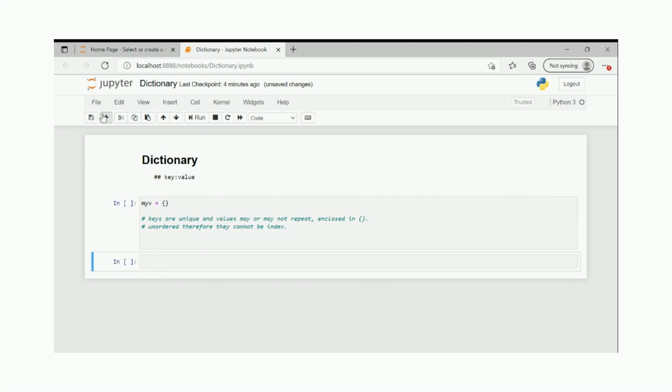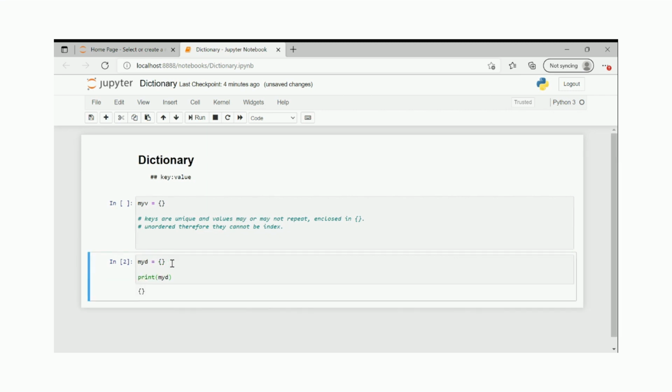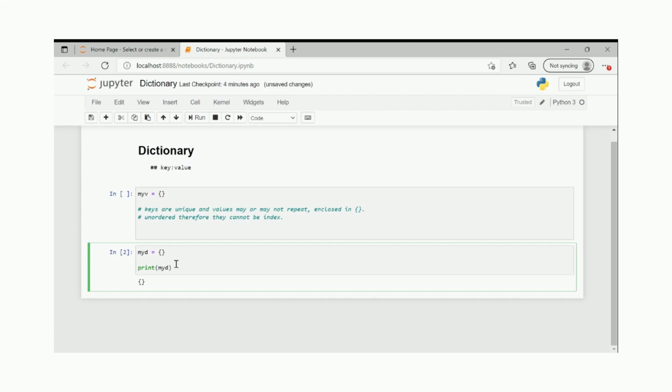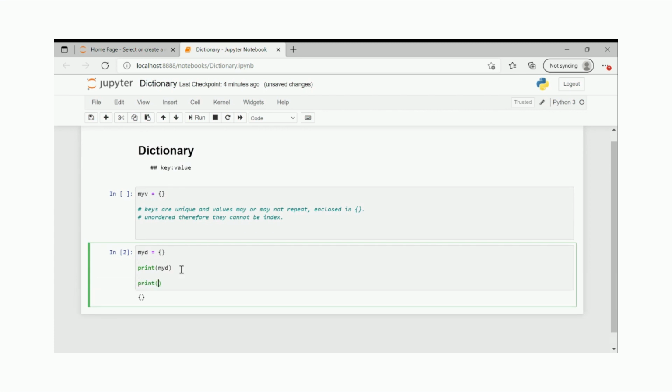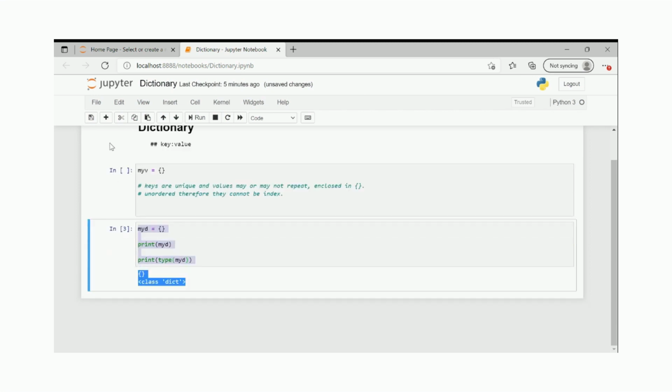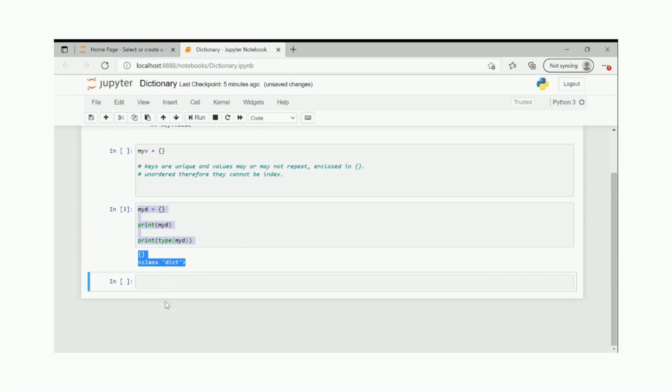Okay, so now quickly let's jump into the example. The smallest example that we know for dictionary is simple. If I run this, print my D, and as we remember, if you want to know what kind of data type you're dealing with, you will just simply write type of my D. You will get to see that this is a dictionary, and this is the smallest and cutest dictionary that anyone can create.